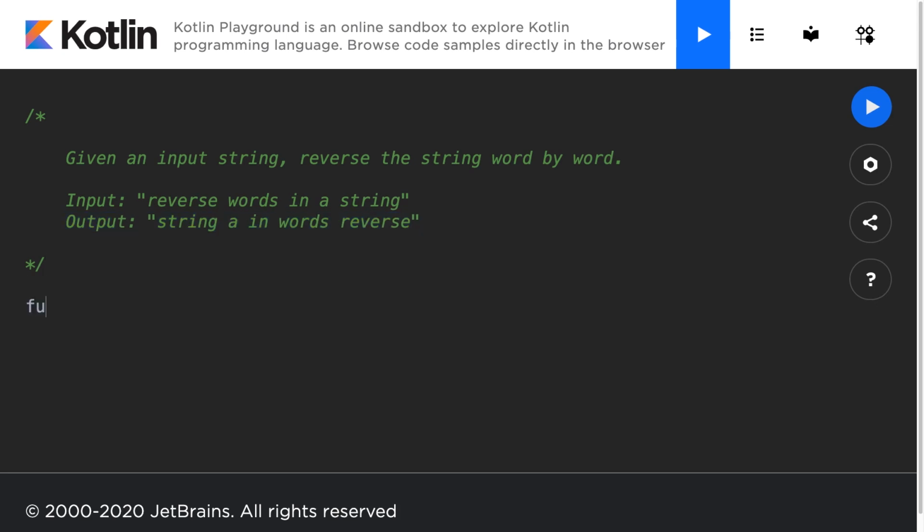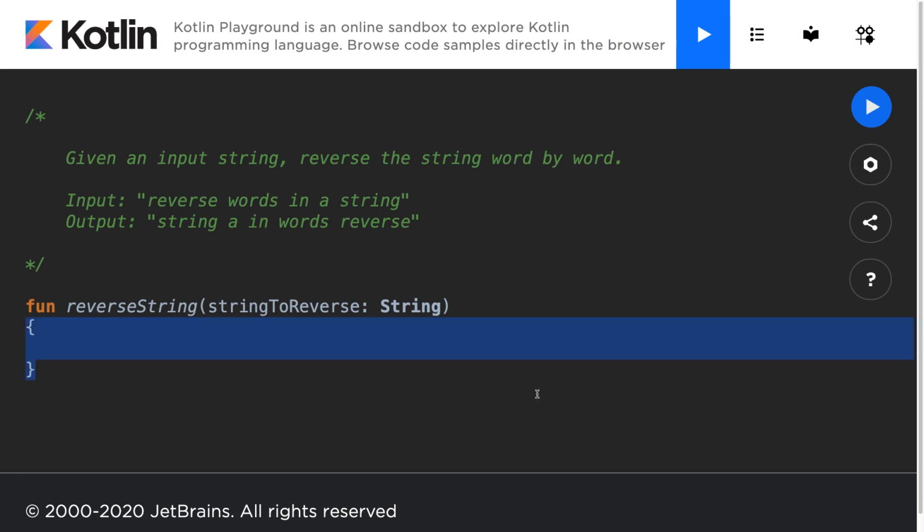Let's go ahead and do just that by opening up a new function. We'll call this reverse string, and we'll put in a string to reverse as our input. What we will return here is going to be the string to reverse. So we can open up curly brackets and return a value, or we can just use the equal sign as a shorthand. And we are going to take the string to reverse and perform some actions on it. You can do this all on one line. I'm going to separate the different functions that we're going to call onto different lines for better readability.